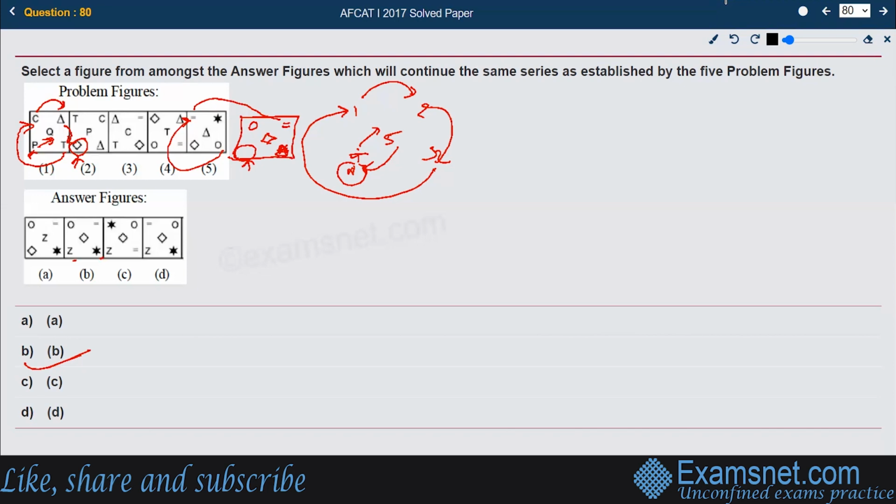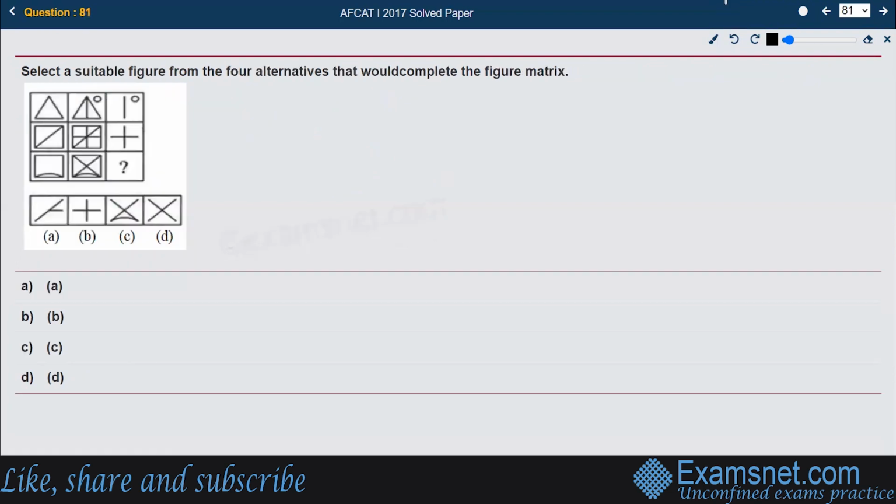Okay, let us take it one more time. The next question. In the next question, we are again supposed to find out the 6th pattern, what should be there. We have to find the suitable figure from the 4 alternatives that would complete the figure matrix. Let us follow the pattern between rows. This is row number 1, this is row number 2, this is row number 3.